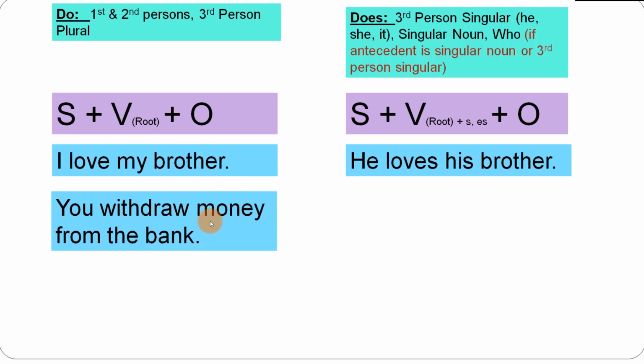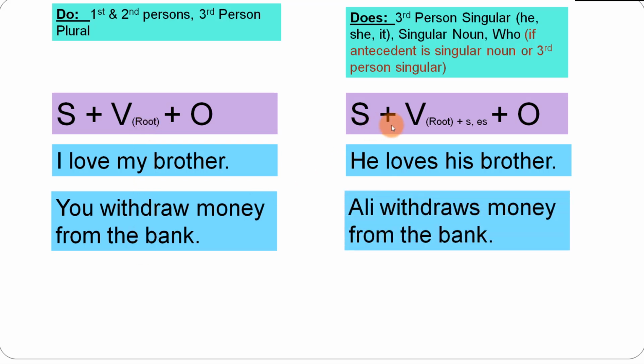Okay, another example. "You withdraw money from the bank." Now you is the second person. You is the subject, withdraw is the verb, and money is the direct object. From the bank is the indirect object. This formula has been used where we have not added s or es with the verb.